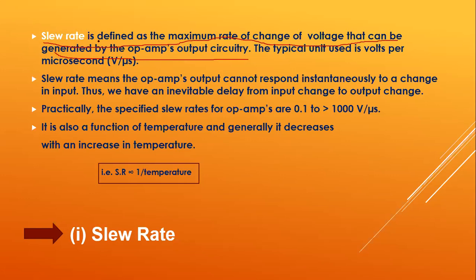So slew rate is denoted with dV by dt, or SR equal to dV by dt, which is nothing but the maximum rate of change of voltage that can be generated by the op amp's output circuitry. This is the definition for slew rate. The unit for slew rate is volts per microsecond.